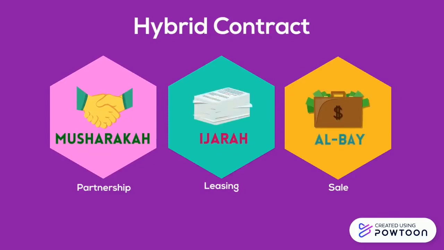This contract has three stages. Firstly, it consists of musharakah between the customer and the bank. This is done through the contract of syarikat al-milk. Secondly, it consists of ijarah contract where the customer rents the bank's portion in the house and makes the rental payment. Lastly, if the customer wants to fully own the house, the customer will continue to pay gradually.